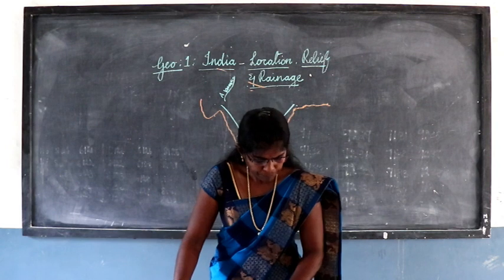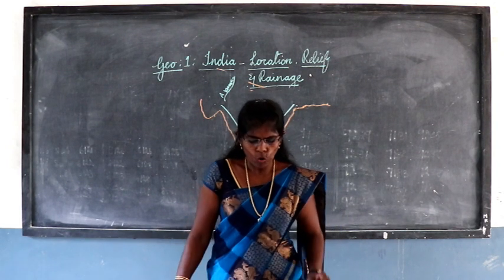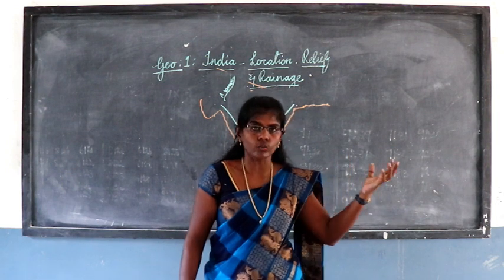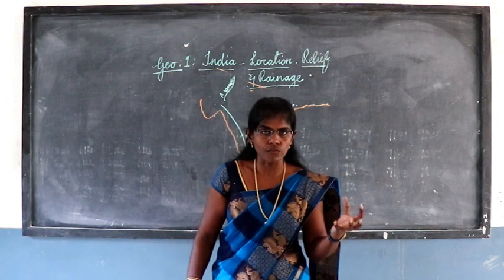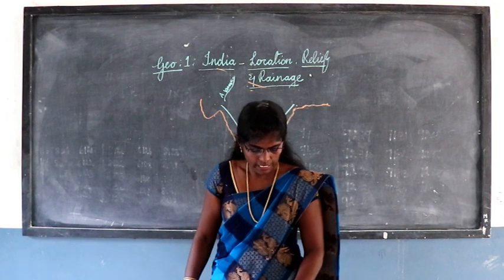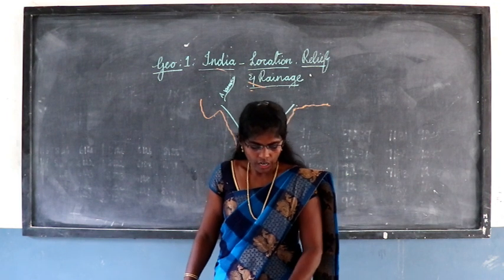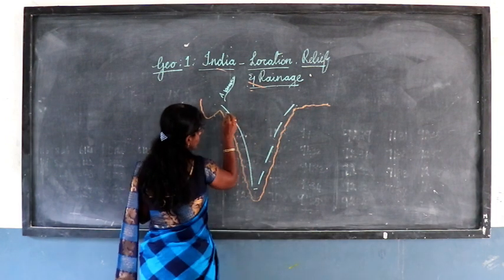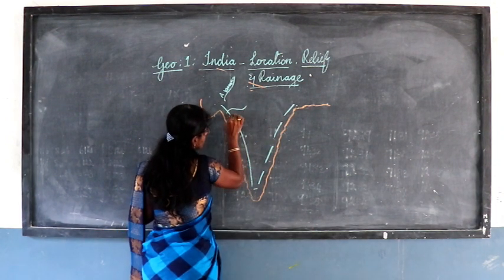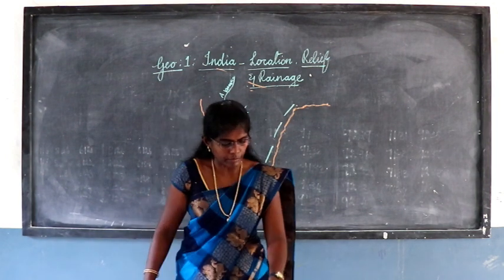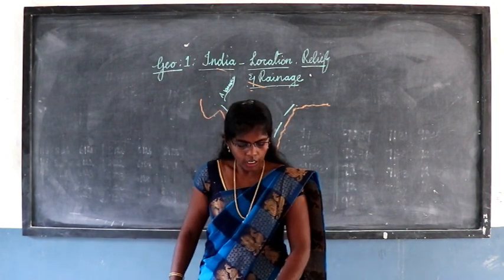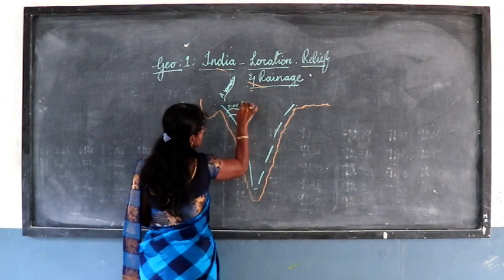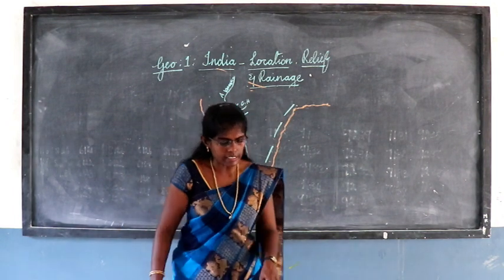This plateau is a part of Gondwana and a very ancient land. Already we saw Gondwana and Angara land. The Himalayan mountains are a continuous range of mountain. The area north of the Narmada is called the Central Highland. Here you can see two rivers, the Narmada and the Tapti. The river Narmada marks the Central Highland.